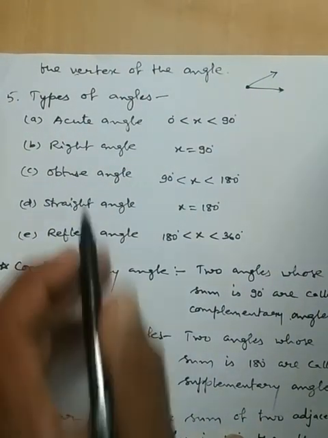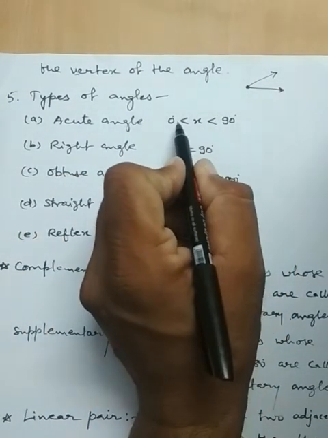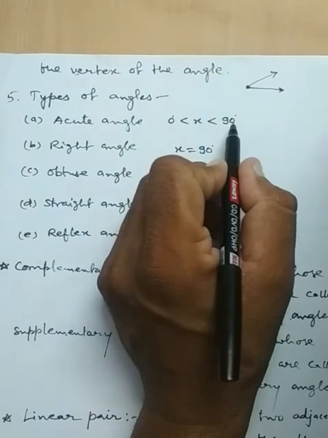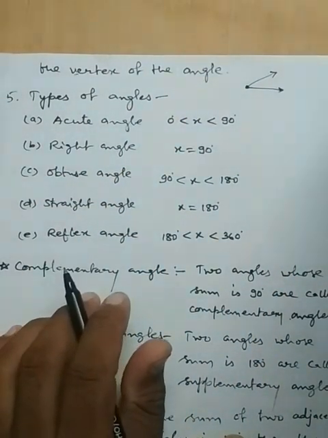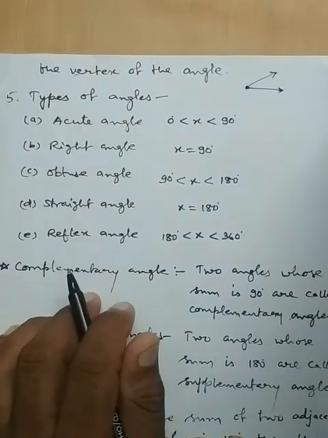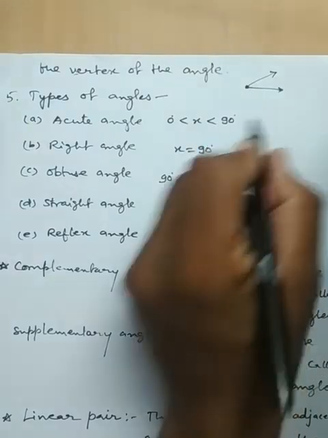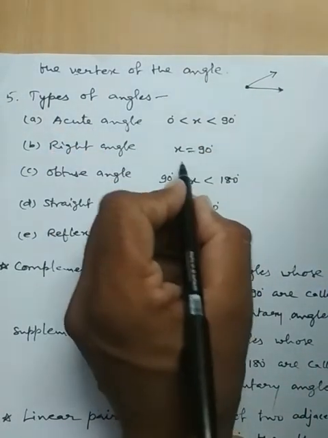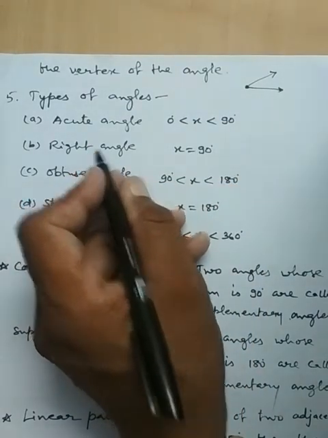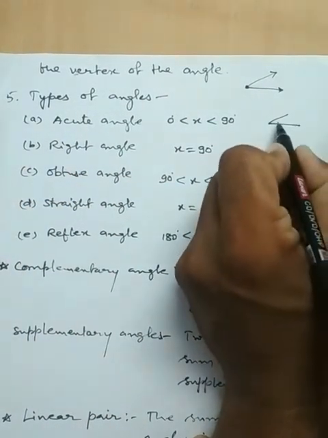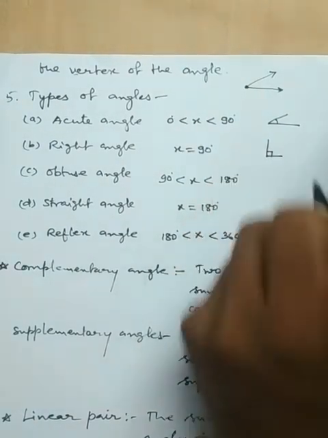An angle whose measure is greater than 0 and less than 90 is called an acute angle. An angle whose measure is 90 degrees is called a right angle.